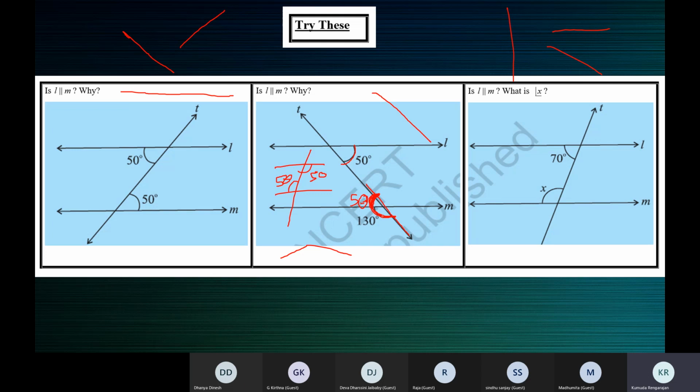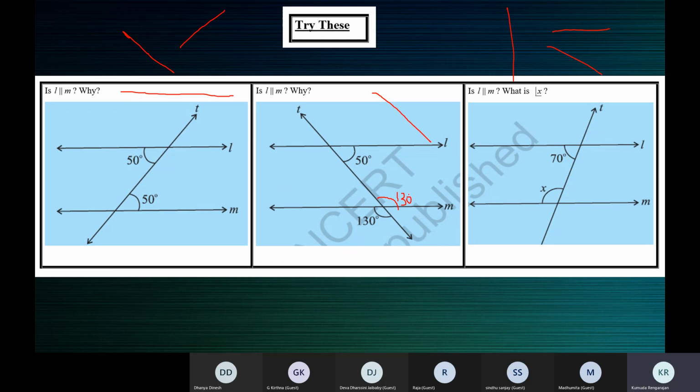Now here, you can either use vertically opposite angles are equal or linear pair. Using this, you can find this 130 degrees. Vertically opposite angles are equal. And then 130 plus 50 is 180. Allied angles are supplementary. Therefore, L is parallel to M.